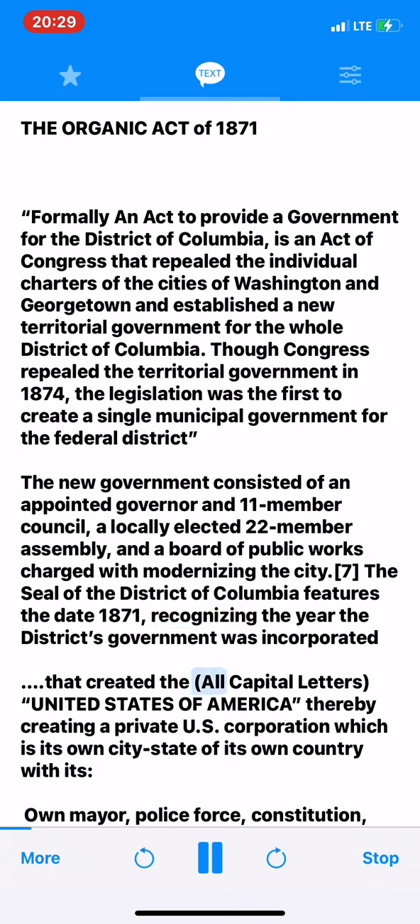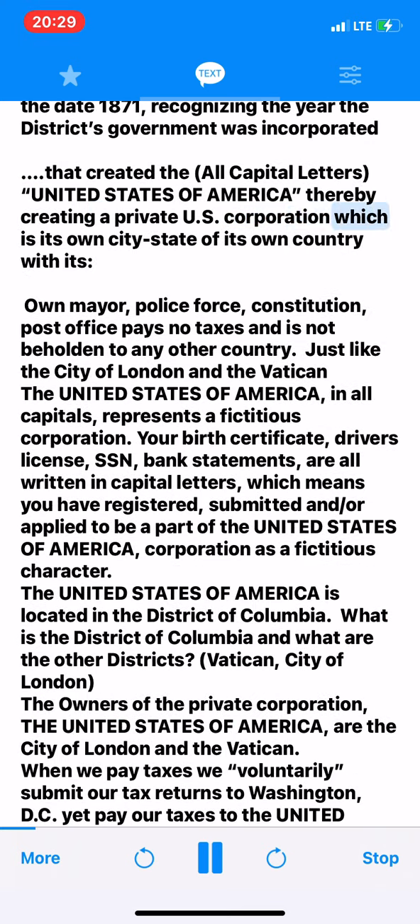That created the all capital letters United States of America, thereby creating a private U.S. corporation which is its own city-state of its own country with its own mayor, police force, constitution, post office, pays no taxes and is not beholden to any other country. Just like the City of London and the Vatican, the United States of America, in all capitals, represents a fictitious corporation. Your birth certificate, driver's license, SSN, bank statements, are all written in capital letters, which means you have registered, submitted and/or applied to be a part of the United States of America.